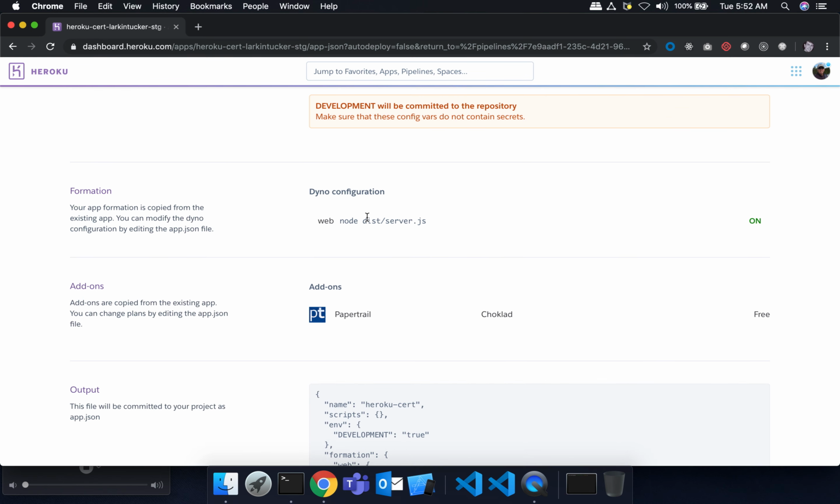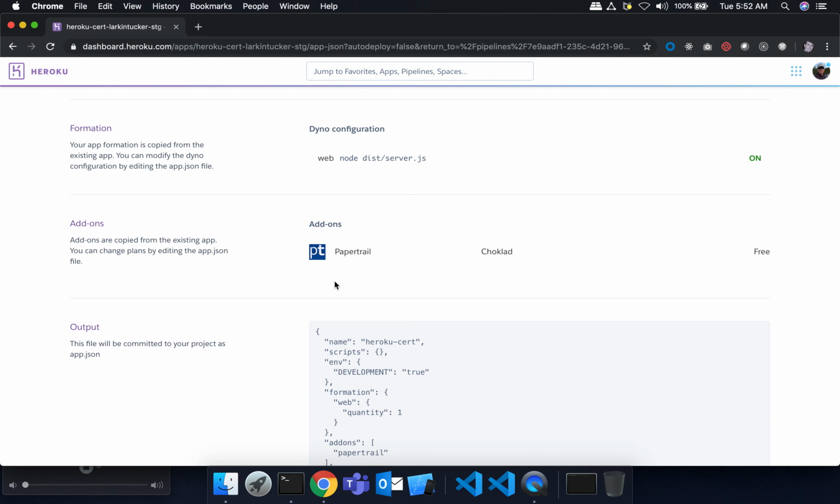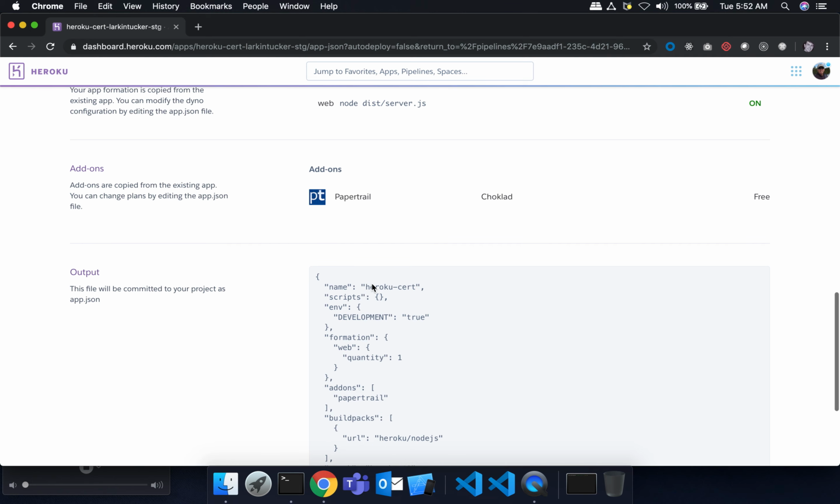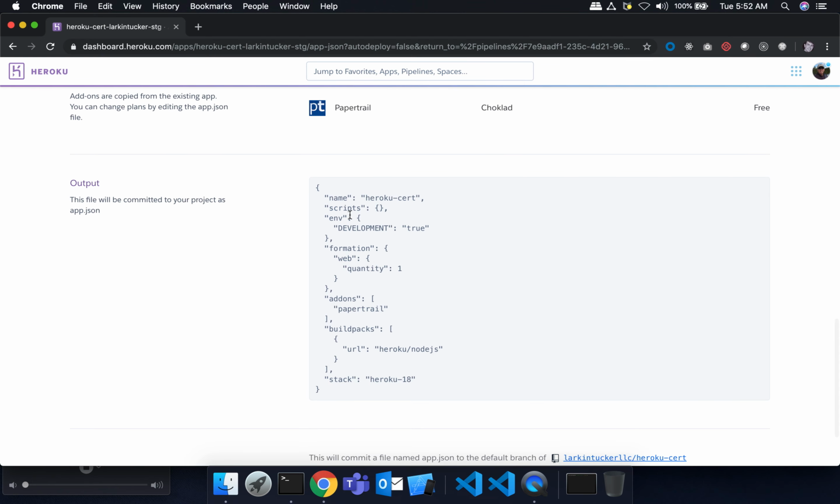So it's formation. This is going to tell you, when your review app starts, what dynos are going to start. In this case, it's just going to be the web, and we only have one right now, so that's fine. And you can see that it's going to add on the Papertrail add-on. Okay, that's fine. And then here is the generated app JSON that it's going to create.